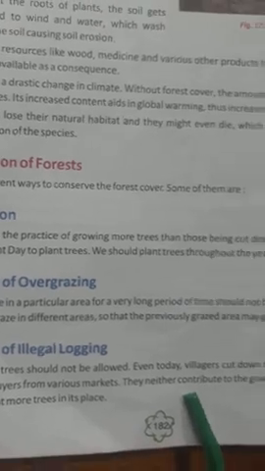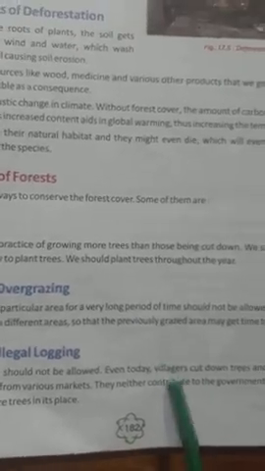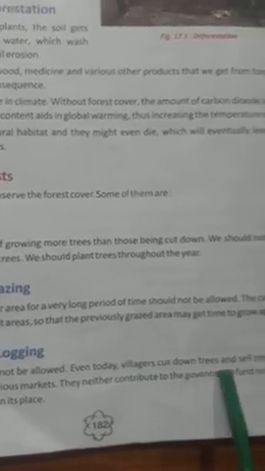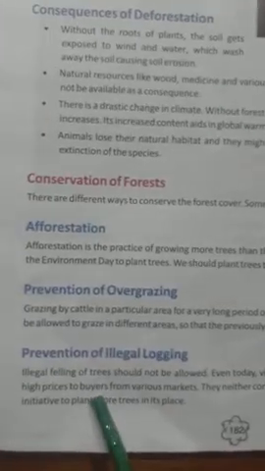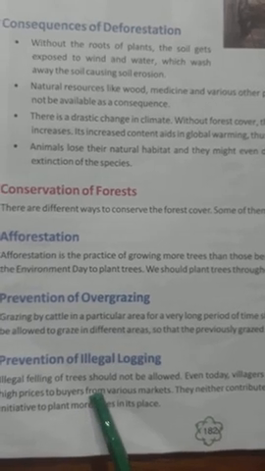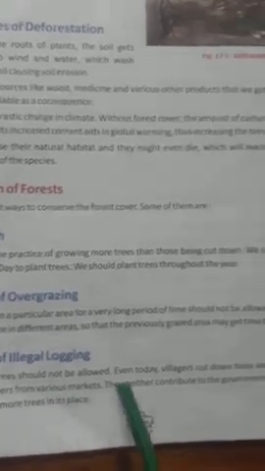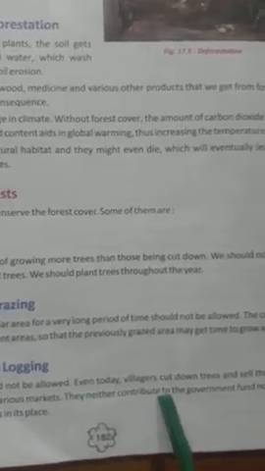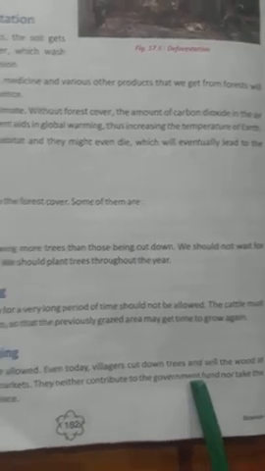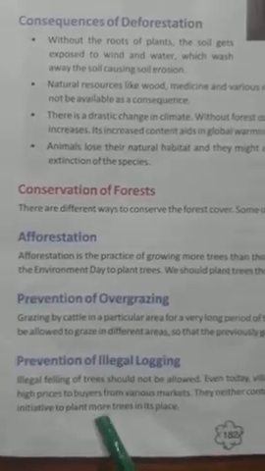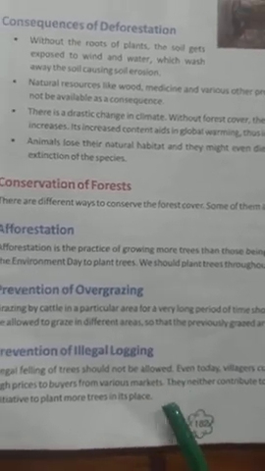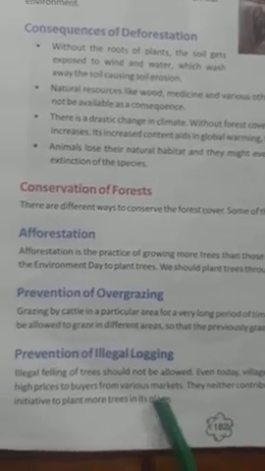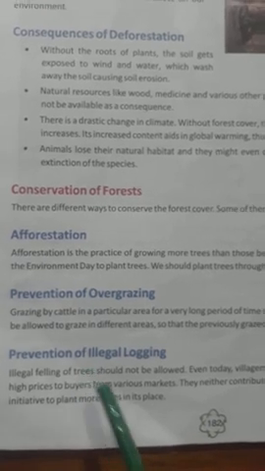Why? Because here it mentioned that especially the villagers, they used to cut down trees and sell the wood, the trees in different places at a very high price to the buyers. So here it says that they are not even contributing to the government fund, nor taking the initiative, taking the responsibility to plant. So in order to stop this, we have to stop them.